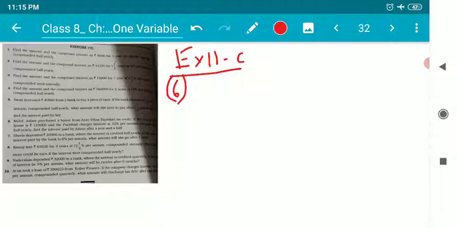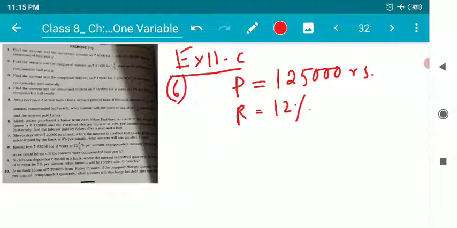Okay, children, what is the principal amount on which the loan is taken? The principal is 1,25,000 rupees. Rate of interest is 12% compounded half yearly.